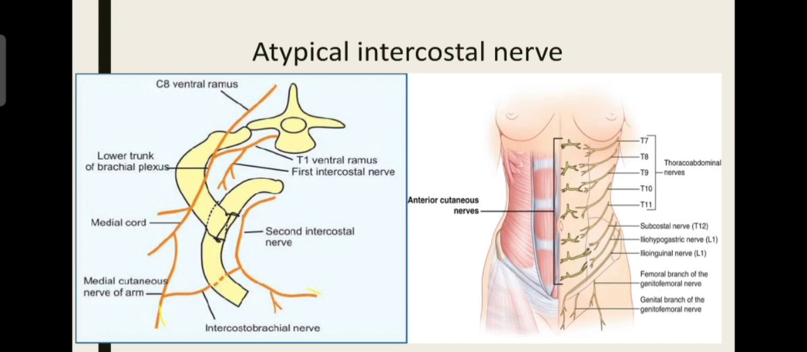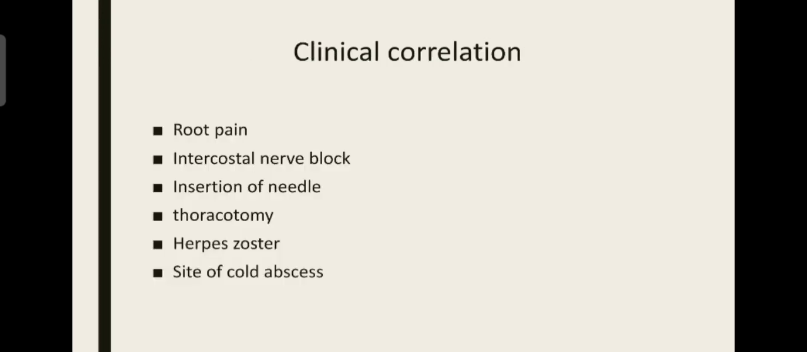Next, what about the other nerves, T7 to T11? These nerves are collectively called thoraco-abdominal nerves. Why? Because they do not supply only their confined spaces, but also the anterior abdominal wall. When you read abdomen, you will see that in the anterior abdominal wall, all the anterior and lateral cutaneous branches of these nerves supply the anterior abdominal wall, that is the skin over the abdomen. So they all came into the atypical intercostal nerve. Thus we are completing the intercostal nerves.